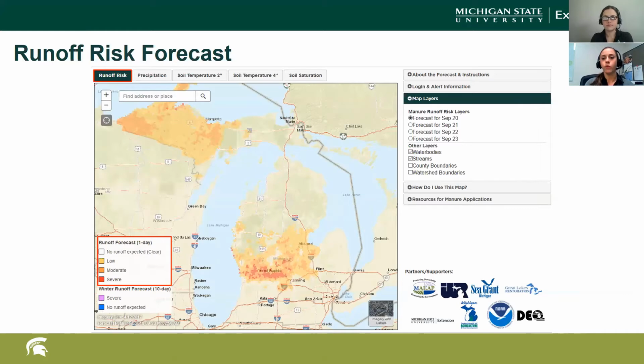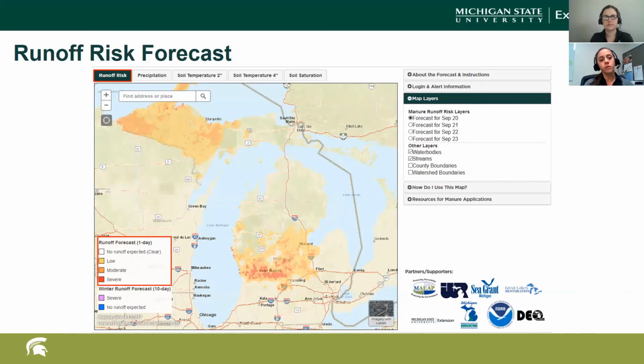The risk of runoff occurring is minor. The next one is orange, which is moderate. In this case, the risk of runoff occurring is moderate, and this is a time to consider other factors, such as the slope of fields and the distance to the nearest surface waters you have, to help determine if it makes sense to spread or if maybe you shouldn't spread. Is there a different field you could spread on potentially?